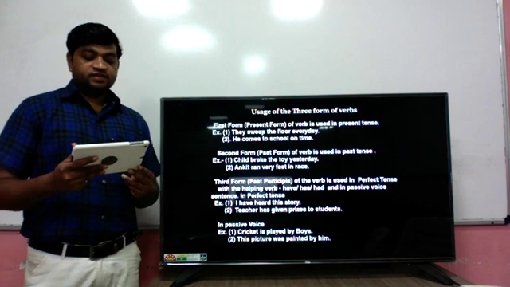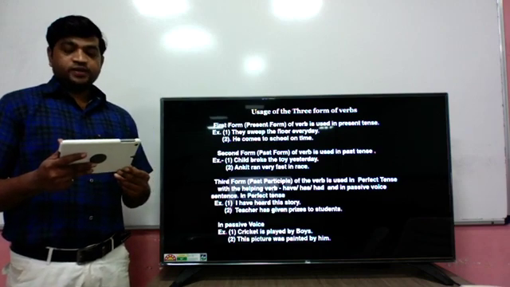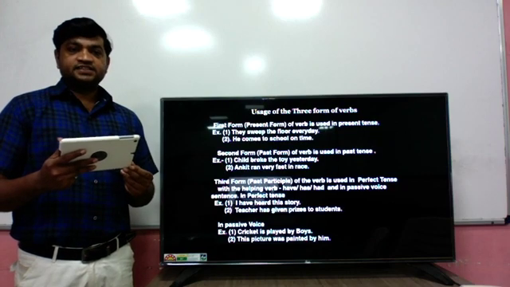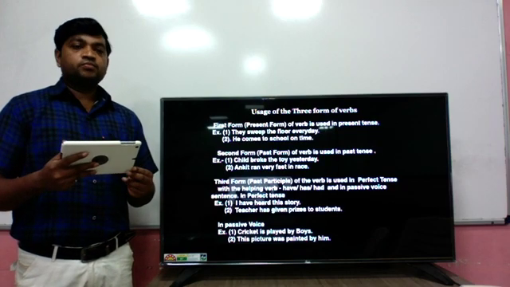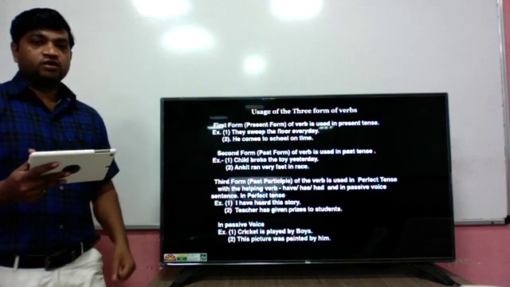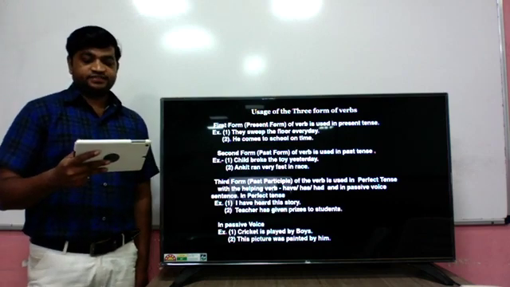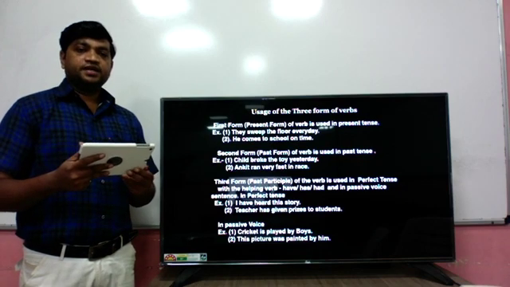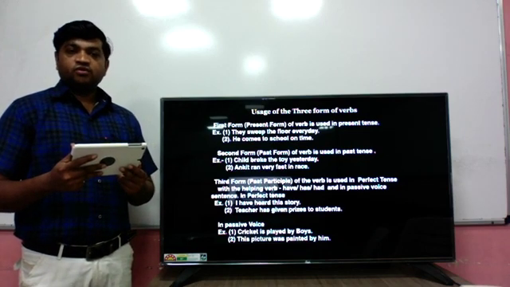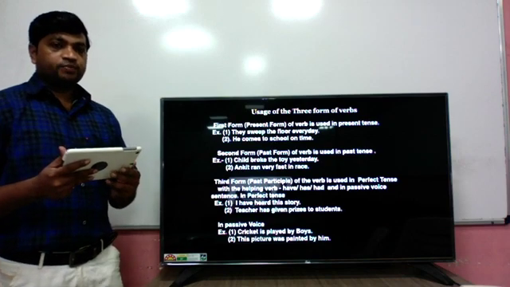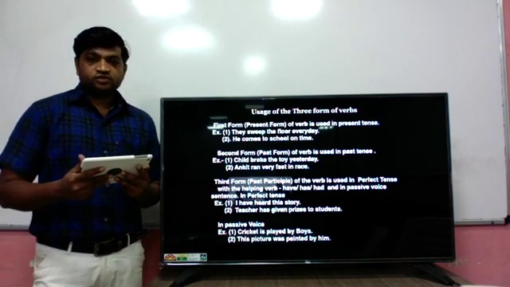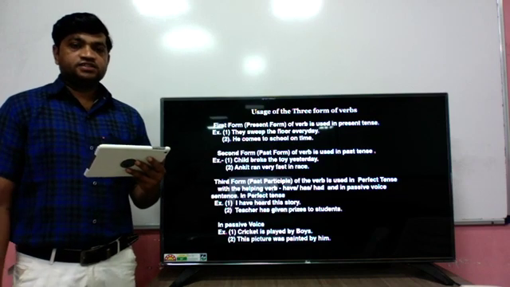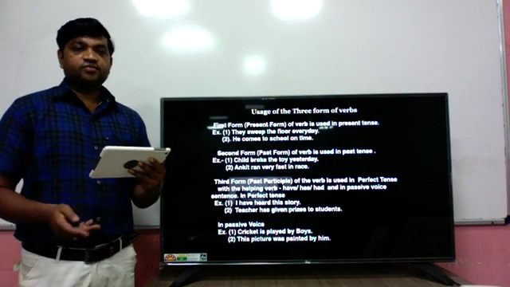Now passive voice. Here are two passive voice examples: cricket is played by boys. So played is here the participle form of the verb, and it is a passive voice sentence. Then the second: this picture was painted by him. Here painted is also the third form or participle form. It is also a passive voice sentence. So dear students, I hope you understood in which circumstances or conditions we can use the first form, second form and third form of the verb.